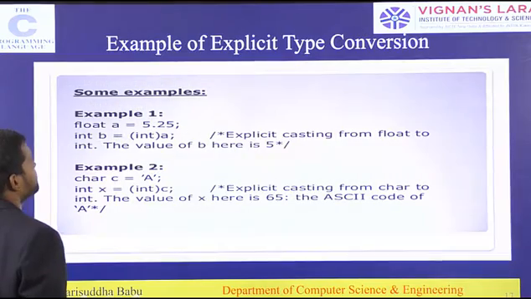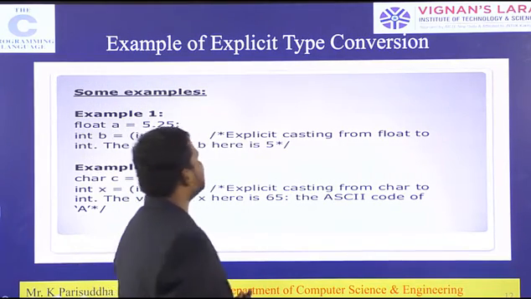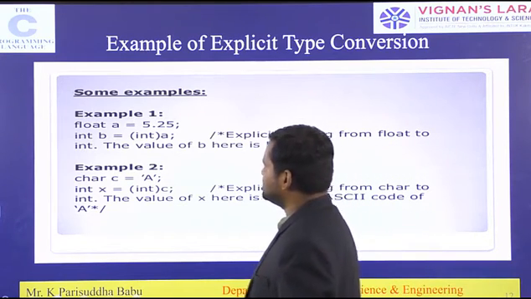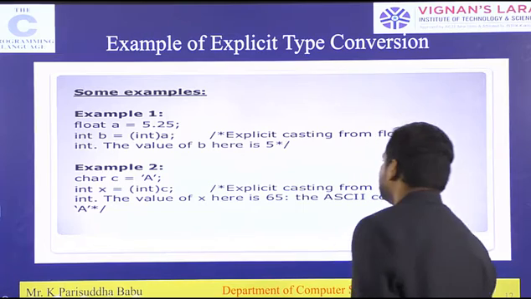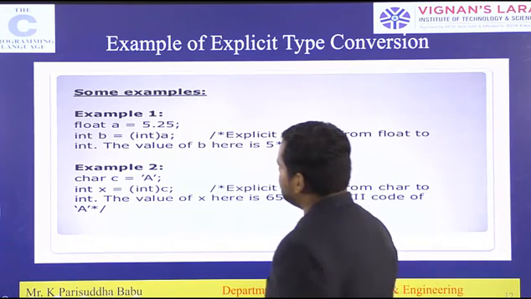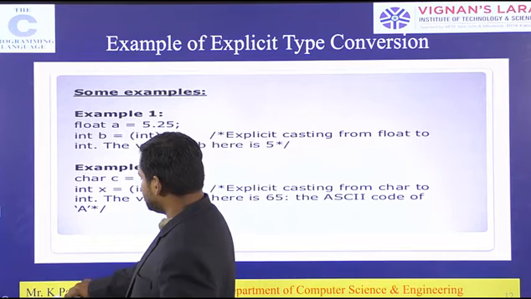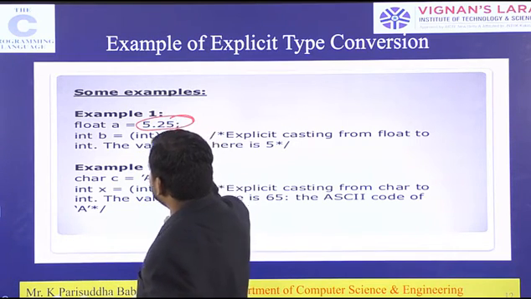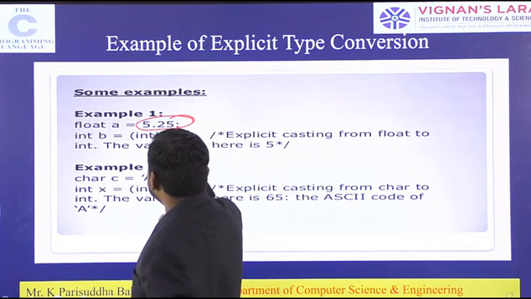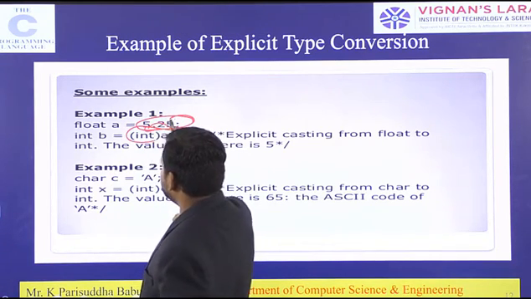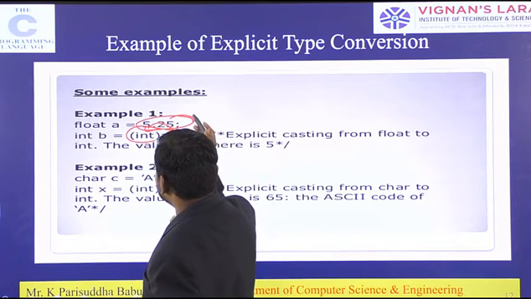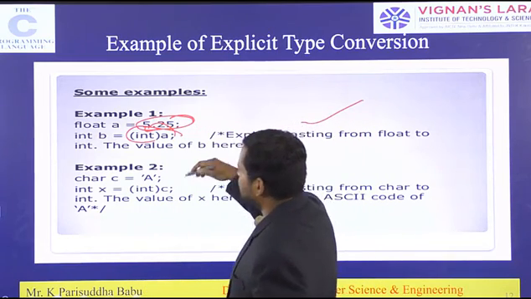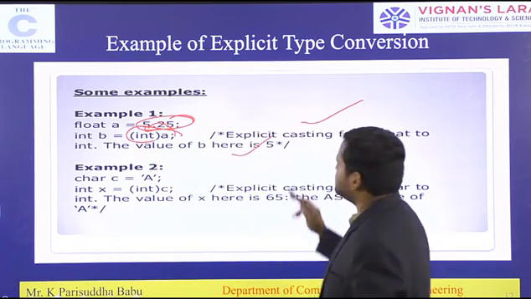Now examples of explicit type conversion. See these examples. Example 1: float a is equal to 5.25, int b is equal to a. Float a is a variable of type float holding 5.25. b is an integer value. So a will be converted into integer. 5.25 goes to 5 and is stored in b. Explicit typecasting from float to integer. The value of b here is 5.